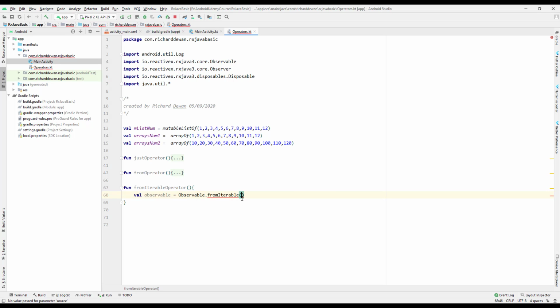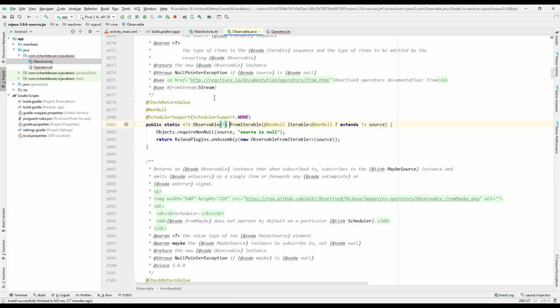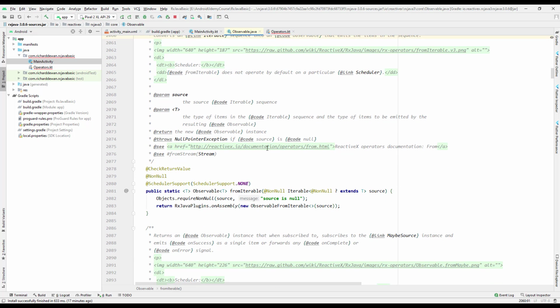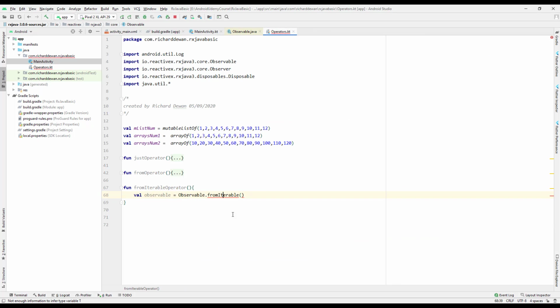So let's go and check the documentation. What does it say? Converts an iterable sequence into an observable that emits the items in a sequence. So it is emitting an item. It's not emitting an object. It's emitting an item in the sequence. And we can see the type of the items is the sequence type. So we have from iterable, and we need to pass the iterable of the source. So go back over here and we will pass this list, which is a mutable list. Just pass it over here.